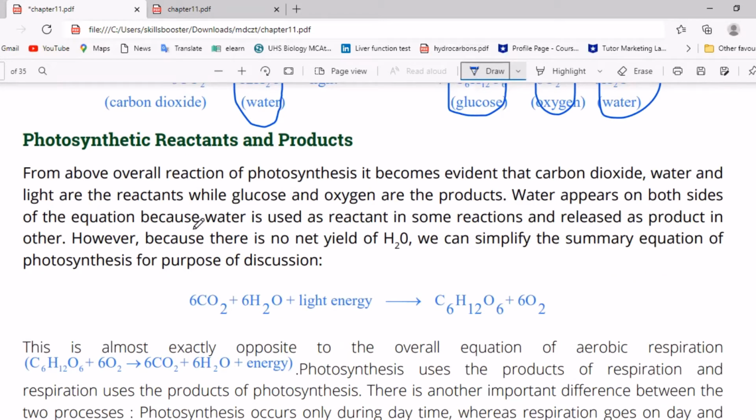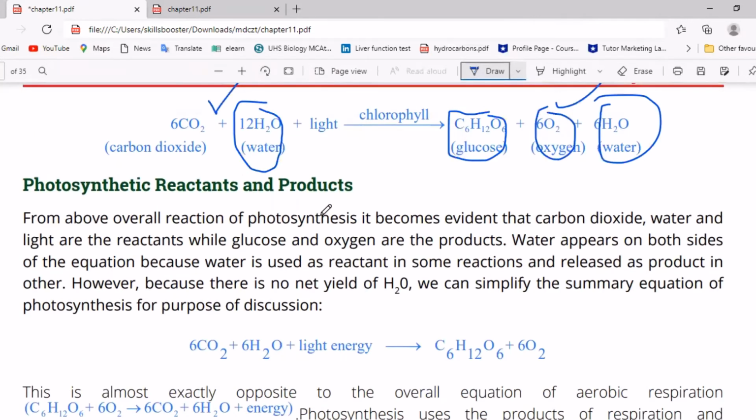Here it is discussed that water appears on both the reactant side as well as the product side. Due to this, we can call water a raw material, because there is no net yield of H2O.